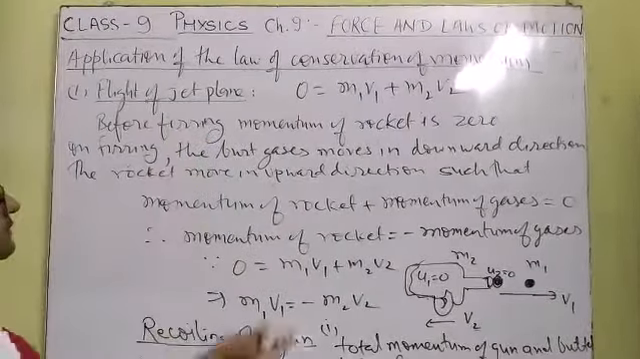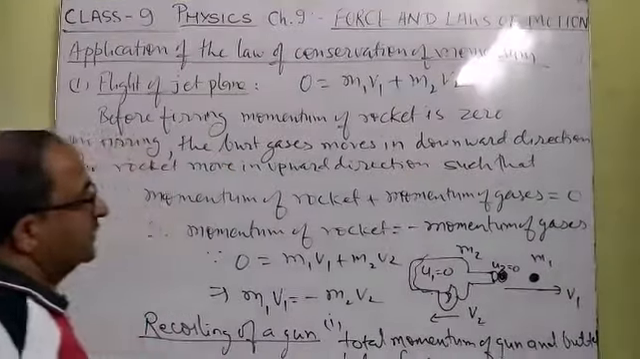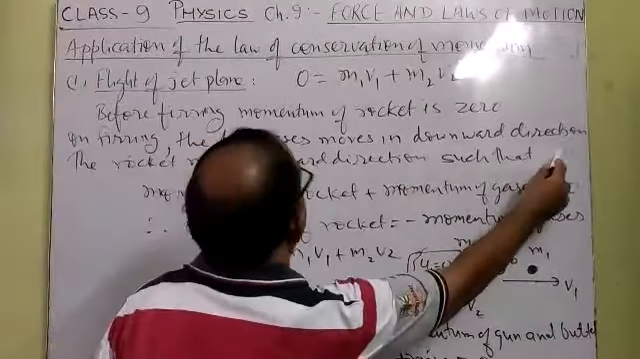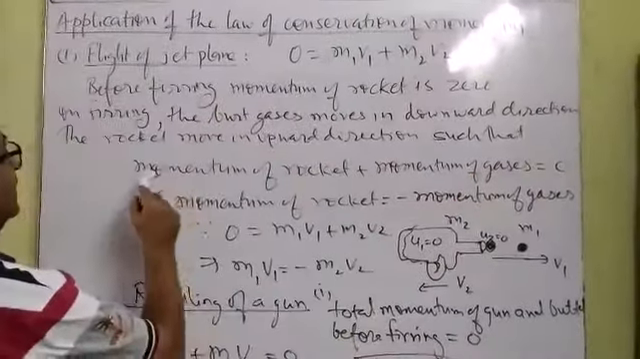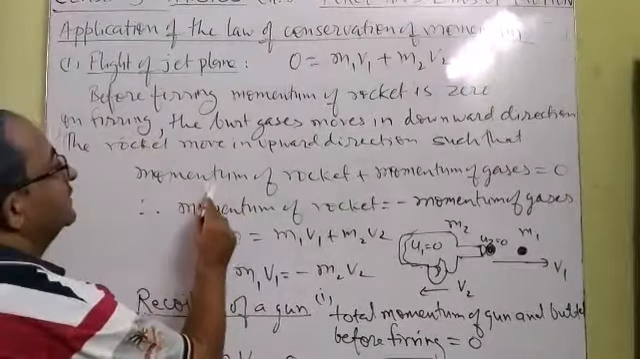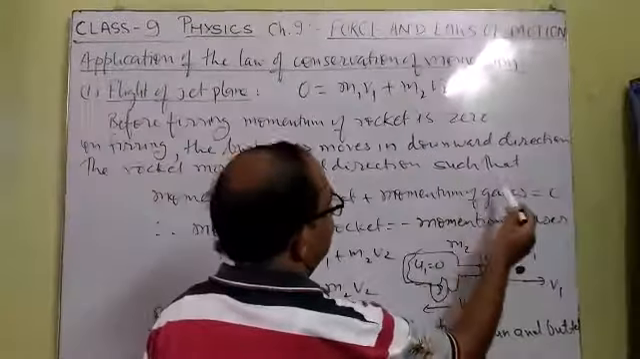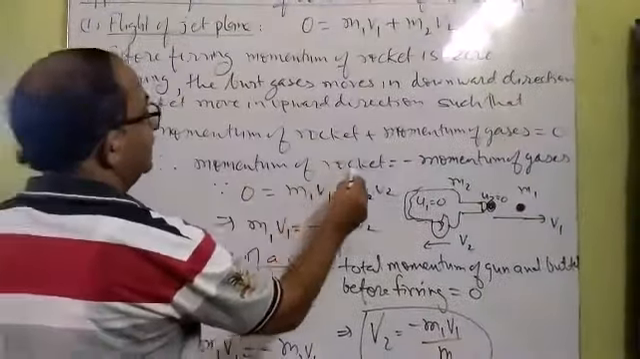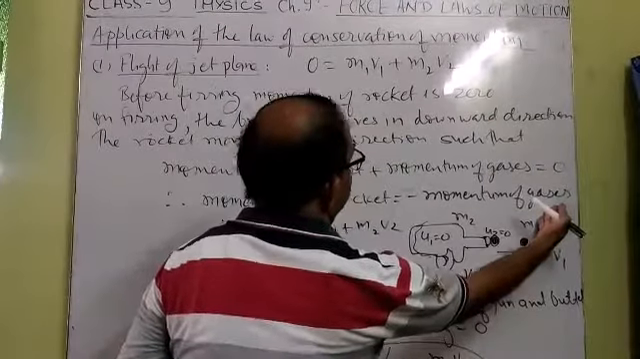Jet plane or rocket, when fired, before firing the momentum of the rocket is zero, because both were at rest. On firing, the burnt gases move in the downward direction, whereas the rocket moves in the upward direction because of the third law. Before firing the total momentum was zero, so after firing the momentum of the rocket plus the momentum of the gases, the sum of momenta after firing, is equal to the sum of momenta before firing, which is zero. Means the momentum of the rocket is equal to minus the momentum of the gases.